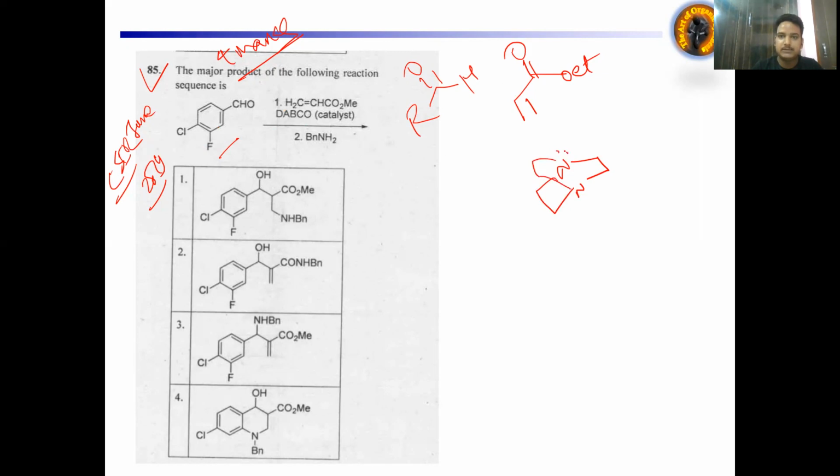This is a tertiary amine. What is the first step? In the first step, this DABCO can attack in 1,4 fashion. This can go like this, and this can go like this. So in this step we are getting the enolate ion of the ester.